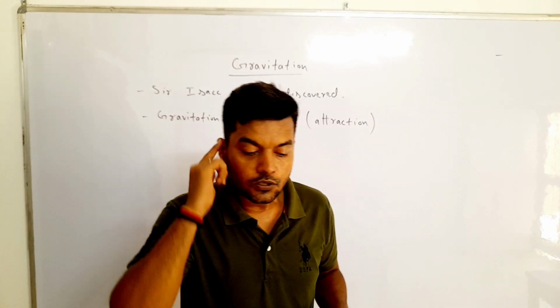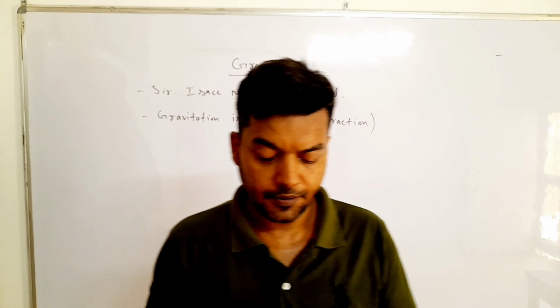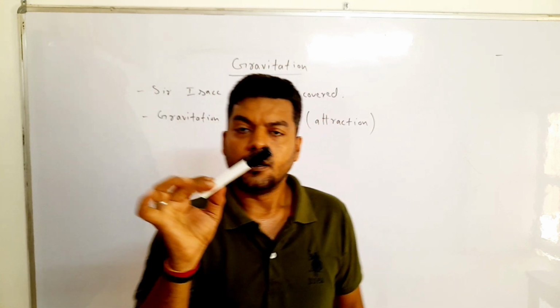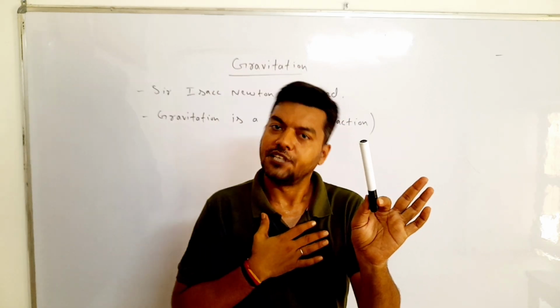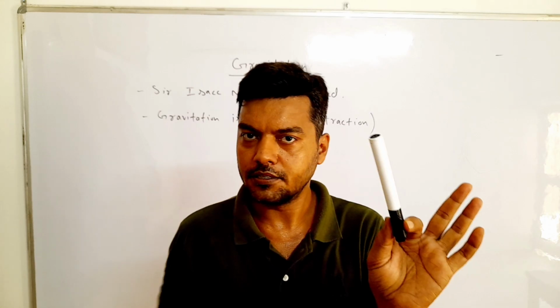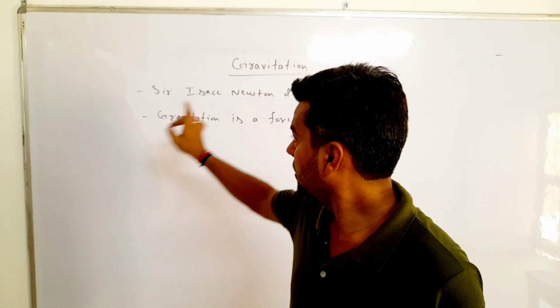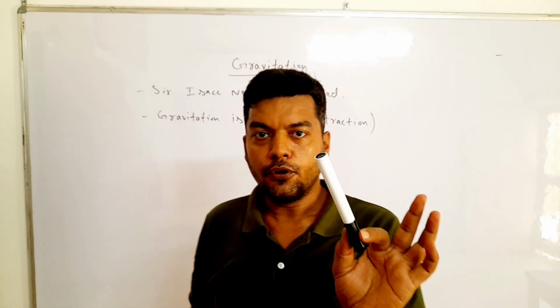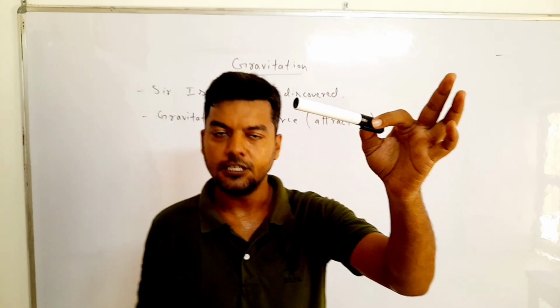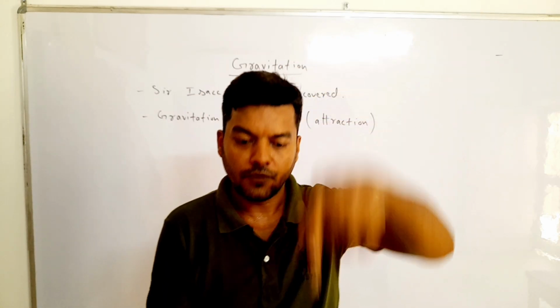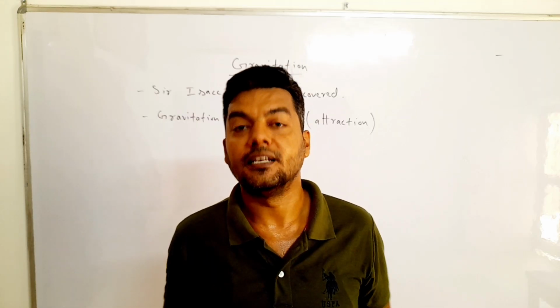Okay, so the basic thing is that there is a pen. This is the first body, I am the second body, and the earth is the third body. According to Isaac Newton, every object attracts another object. If I free fall this pen from this position, this pen moves downward, not towards my side.